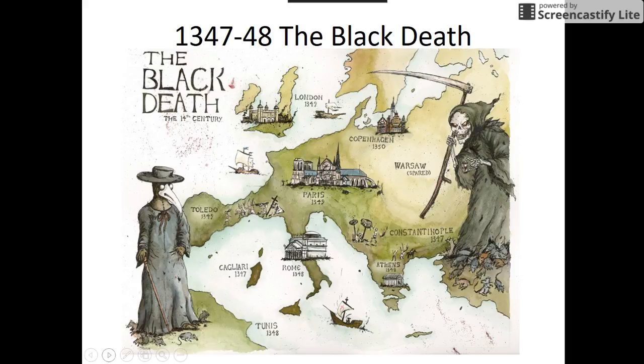Now, this war was fought over 116 years, but it wasn't continuous fighting. There were breaks over the years. The biggest break was in the year 1347, 1348, when the Black Death arrived in London, in England, about 1347. And England lost about one-third of its population. And then in France, as you can see here, the capital of Paris, France lost one-fourth of its population. So during these two or 3 years, the Black Death, they weren't really fighting each other because so many people died. They didn't really have the soldiers to fight.